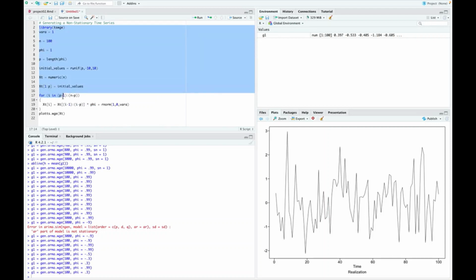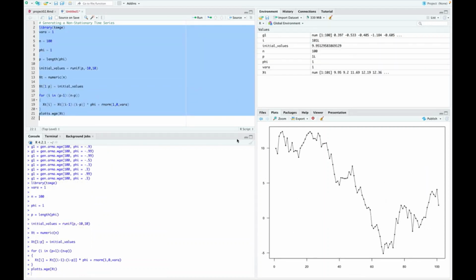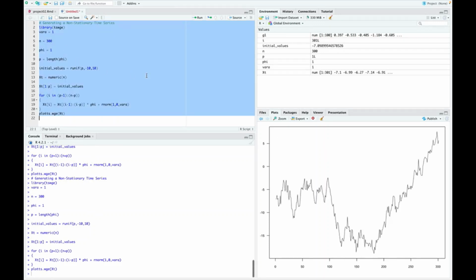So here we go. At 1, it will wander, but wander quite a bit, right? We'll talk a lot more about non-stationary models and what that generates, but notice that it's just able to wander all the way from -5 to 10 pretty easily. And if I was to extend that out to 300 and run that, right, it can go down and then it can fly back up. That turns out to be relatively useful. We're going to talk a lot more about when roots are on the unit circle, because that turns out to be useful behavior that occurs often in the processes that we want to model.